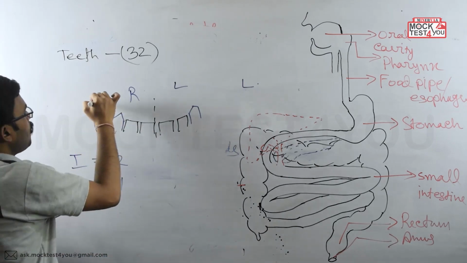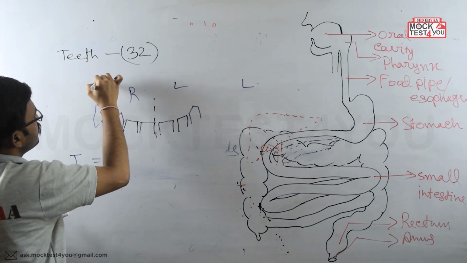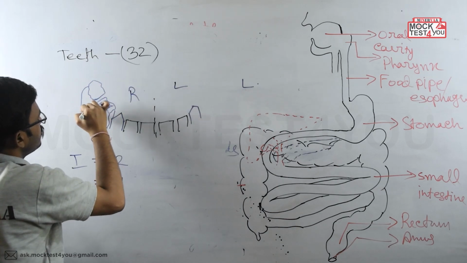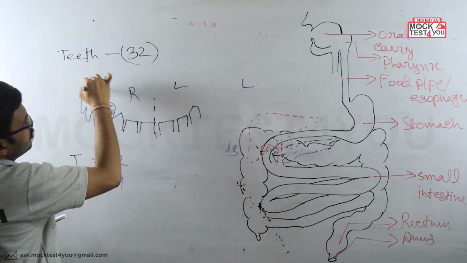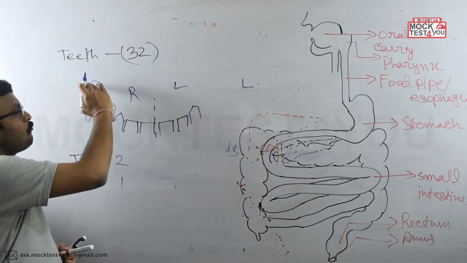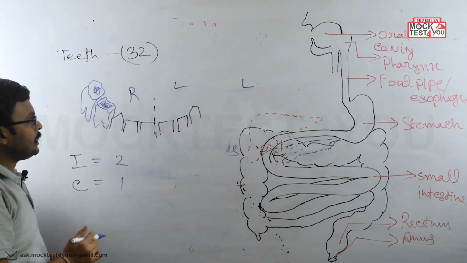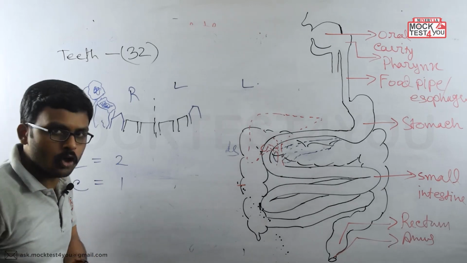How many teeth like this will we get on each side? 2. How many are we getting like this? 2. And see, they have a flat ending. As they have the flat ending, they help to smash the food.